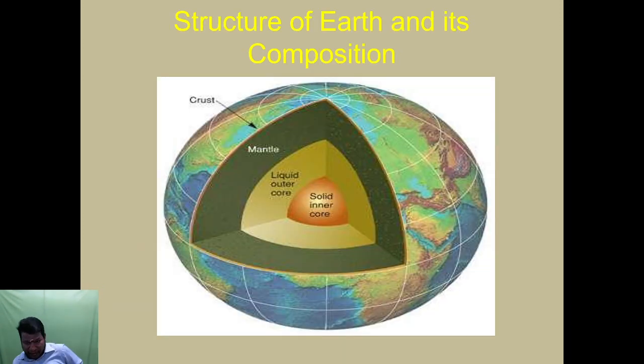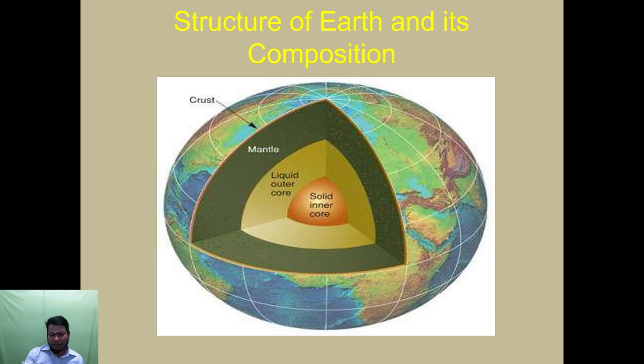Now, the structure of the earth and its composition. First of all, the inner structure: crust, mantle, and solid core. There are 3 layers of the earth. Then the mantle, the inner liquid core, and the solid inner core. There are 2 divisions of the core. This is the interior of the earth.